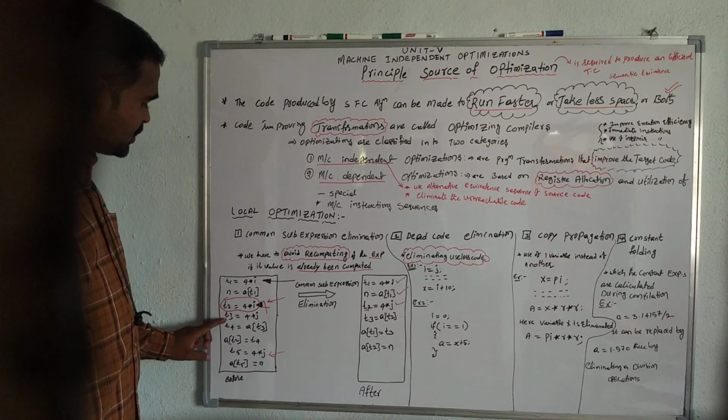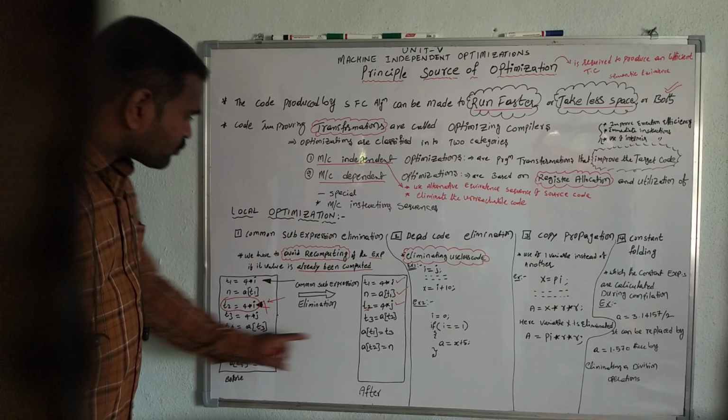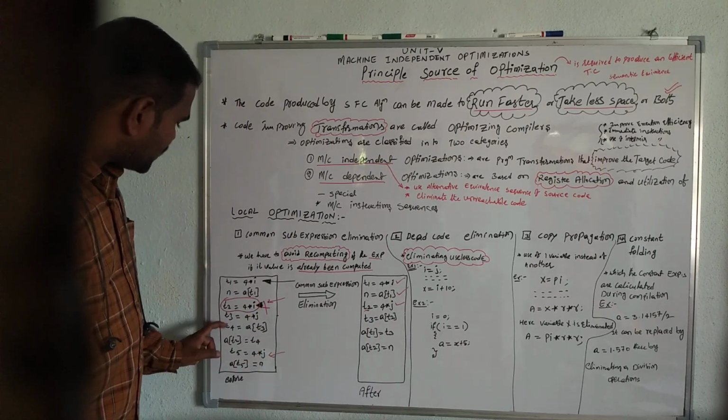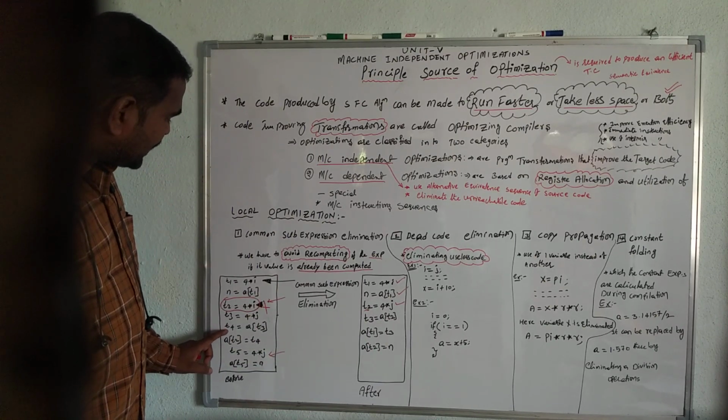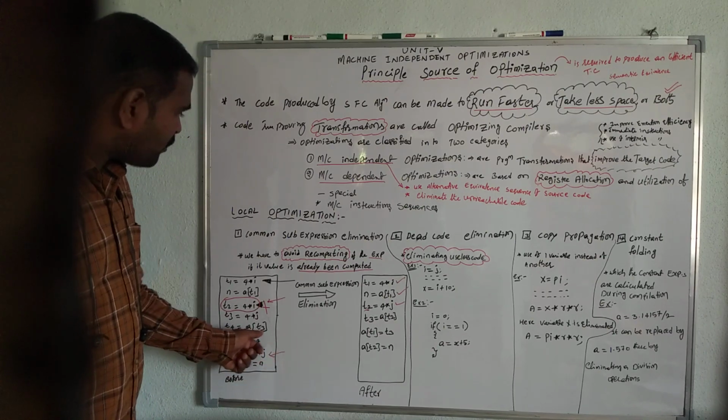The next statement is T2 is equals to 4 into J. Why? Because it is eliminated here. T2 is equals to 4 into J. The next statement is T3 is equals to A of T2. So here A of T2.